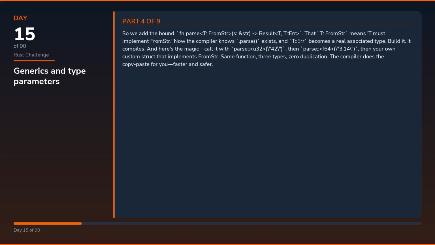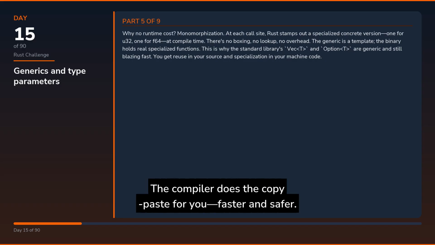So we add the bound. fn parse<T: FromStr>(s: &str) -> Result<T, T::Err>. That T: FromStr means T must implement FromStr. Now the compiler knows .parse exists, and T::Err becomes a real associated type. Build it. It compiles. And here's the magic, call it with parse::<u32>("42"), then parse::<f64>("3.14"), then your own custom struct that implements FromStr. Same function, 3 types, 0 duplication. The compiler does the copy-paste for you, faster and safer.